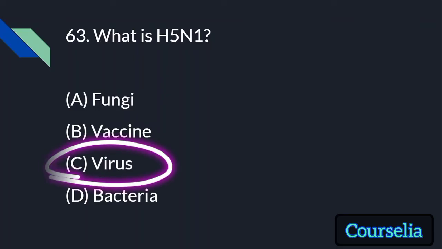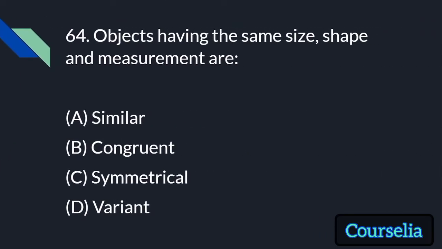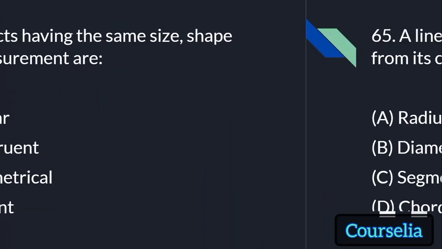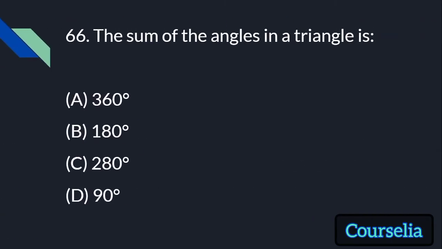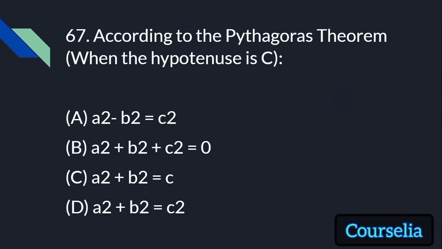It is a virus. Objects having the same size, same shape and same measurement are called congruent objects. A line passing through a circle away from its center is called radius, diameter, segment, chord. The answer is chord. The sum of the angles in a triangle is 180. Let's solve this question by hand and then answer it. What is the formula of Pythagoras theorem?